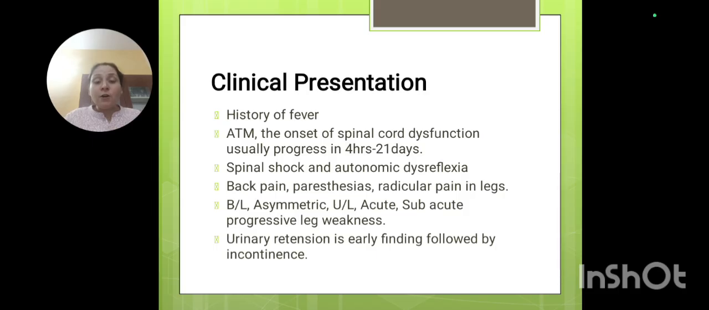There will be initial spinal shock, and there will be autonomic dysreflexia. As we have discussed, whenever this infection takes place, the body goes into spinal shock and there is autonomic dysreflexia. There's a loss of control of bowel and bladder, and then after that there will be pain. There's pain, paresthesia, radicular pain in the legs, which can be bilateral, asymmetrical, unilateral, with acute, subacute, progressive leg weakness. I have used all the words depending upon which kind of spinal cord syndrome or cord presentation takes place. It can be bilateral, symmetrical, unilateral, contralateral, acute or subacute. Urine retention initially takes place and then it is followed by urine incontinence.